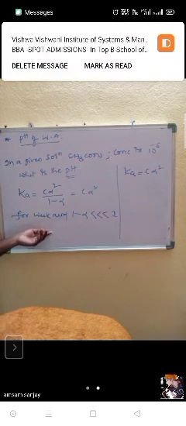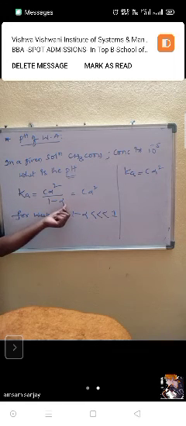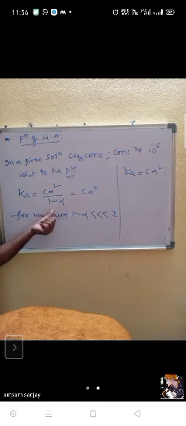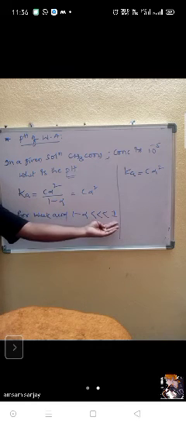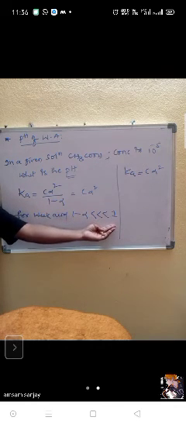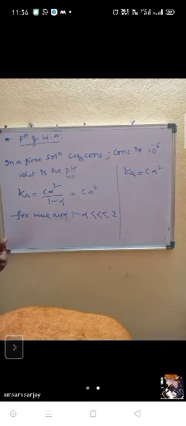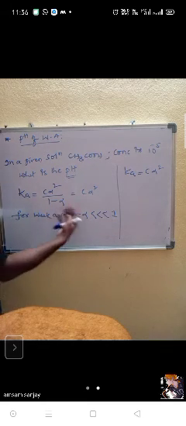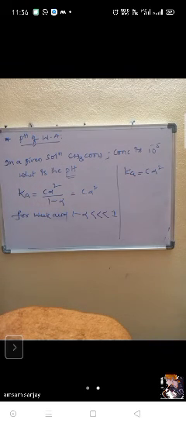Little dissociation means the alpha value is very, very small. 1 minus a very, very small value is nearly equal to 1. Correct, no? It means this is negligible. That is why I wrote that for weak acids we get Ka is equal to C alpha square. That is clear, no? Now we will go on to how to calculate the pH value.